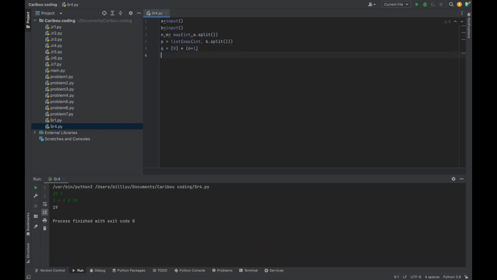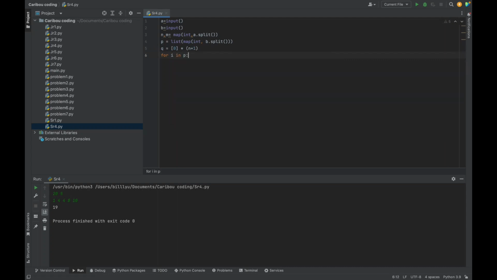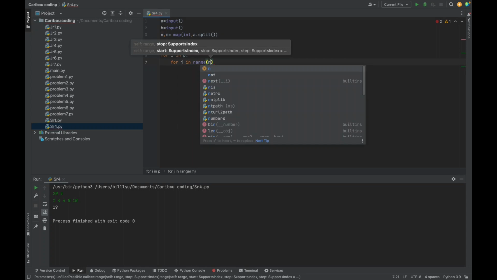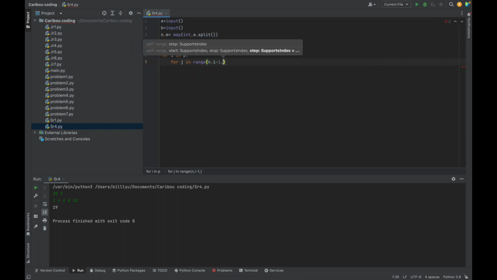Now, we can go into the loop for I in P. So we'll just be looking at the weights individually, and then another loop for J in range N, I minus 1, and negative 1. So what this is, it will start with N and then goes down to I minus 1, and every time it decreases by 1.